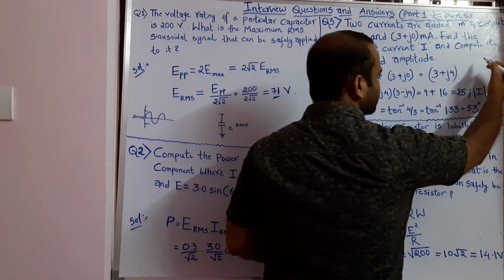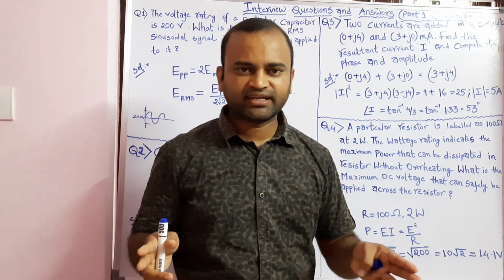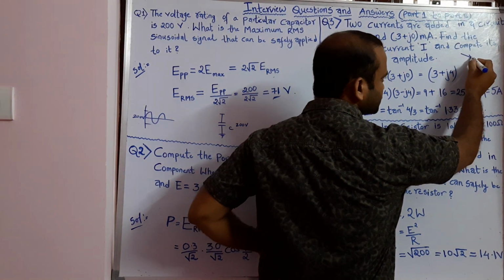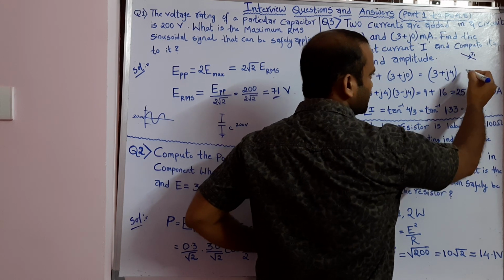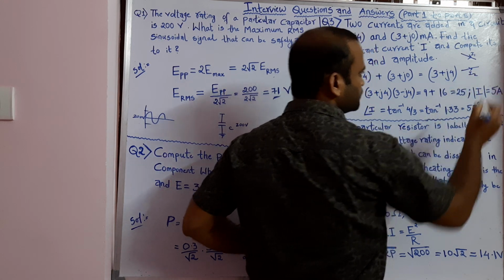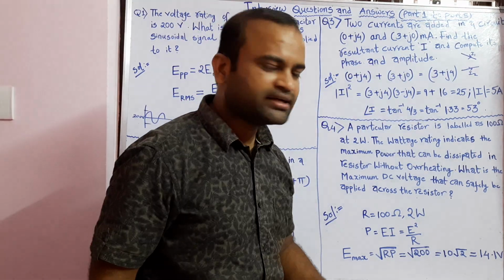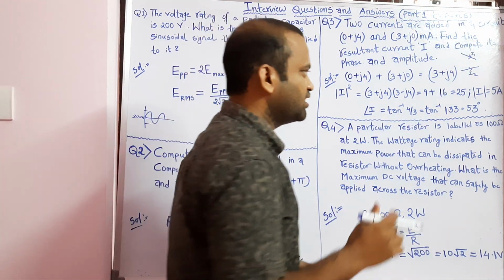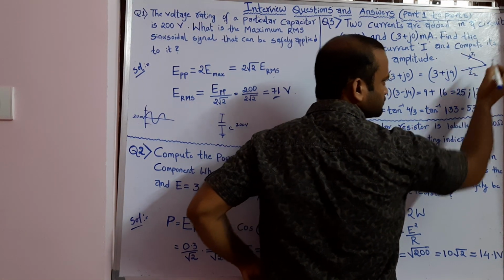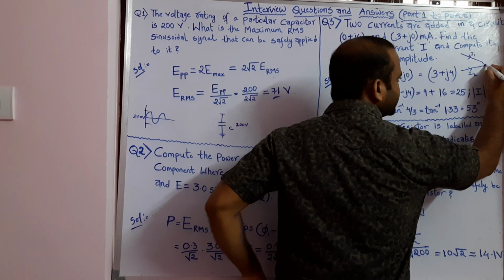For example, we have a circuit. We are saying that there are two currents. Obviously the two different currents will have to flow through two different branches. This is one branch, I1, and another branch, I2. Now we say find the resultant current I. That means both the currents are adding together. How will they add? They will meet at a point, and the resultant current I is flowing.